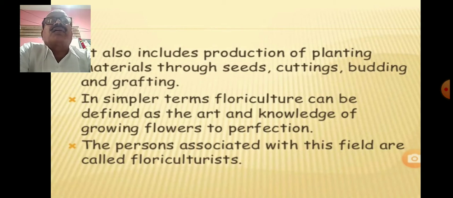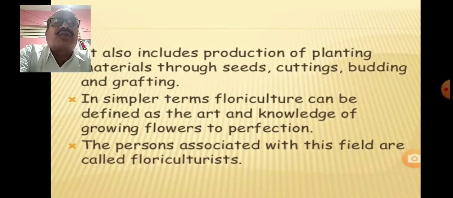In some flowering plants, after planting a set or a stem of a plant in the soil, we get the bud, and that bud can be transplanted secondly onto another plant, from which the flowering plants can also be produced.